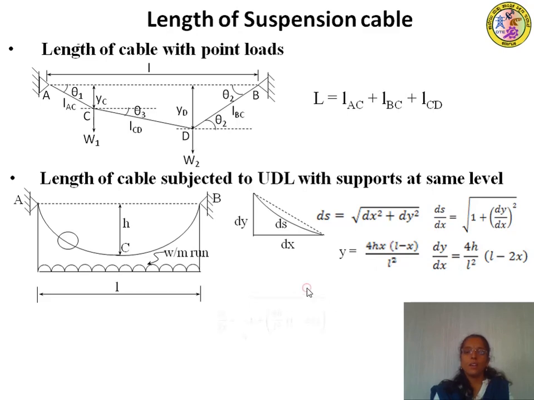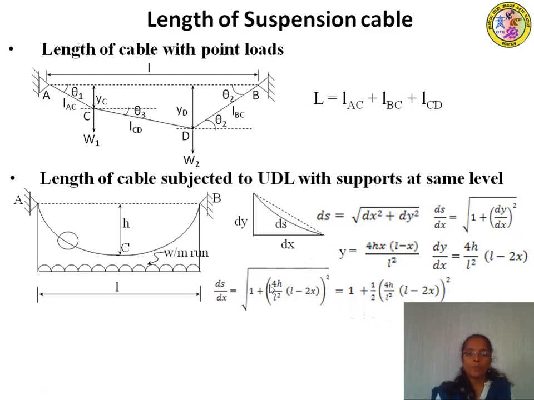Let us substitute the value of dy by dx into this equation. Then ds by dx will be equal to square root of 1 plus 4h by L square into L minus 2x, whole square.